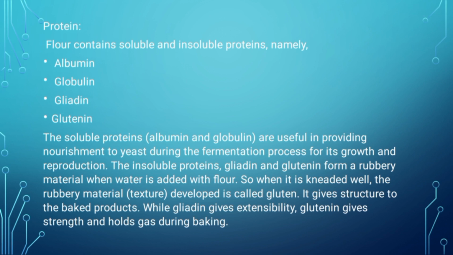The insoluble proteins, gliadin and glutenin, form a rubbery material when water is added to flour. So, when it is kneaded well, the rubbery material developed is called gluten. It gives structure to the baked products. While gliadin gives extensibility, glutenin gives strength and holds gas during baking.